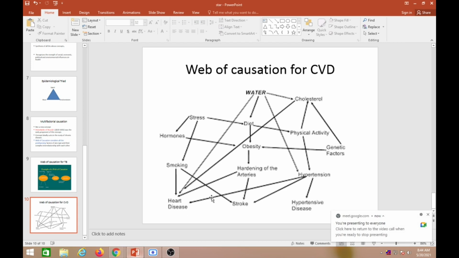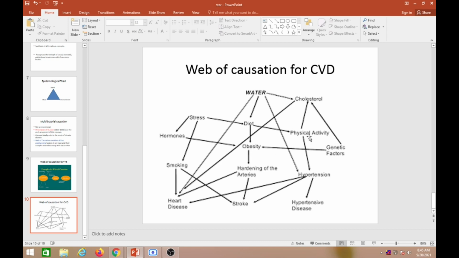So this is the concept of multifactorial. Like I have discussed here for cardiovascular disease: stress, smoking, then your diet, cholesterol, physical activity. It's all interlinked. Obesity comes as a product of dietary factors and physical inactivity.